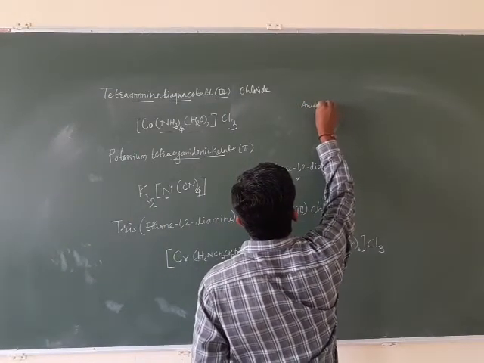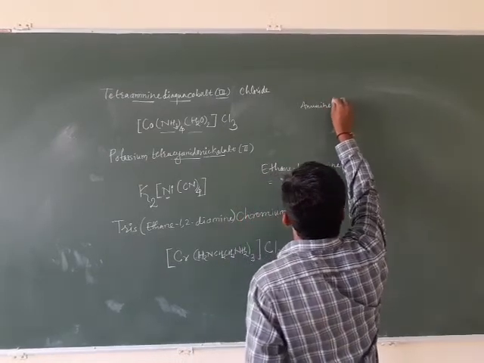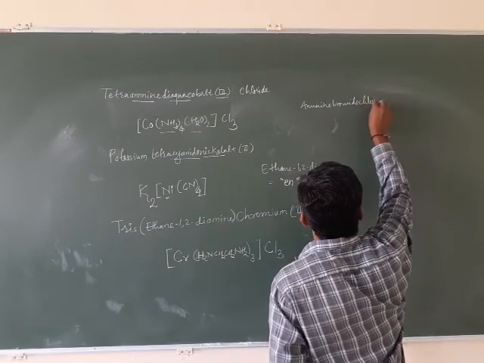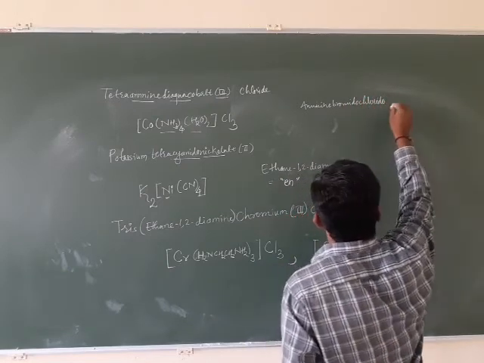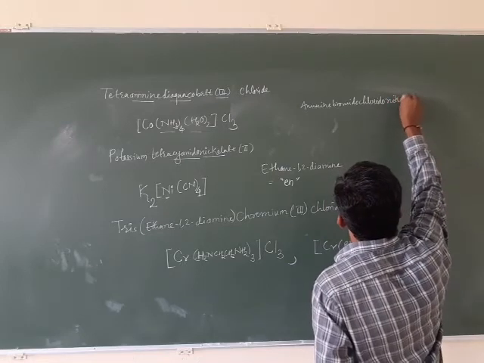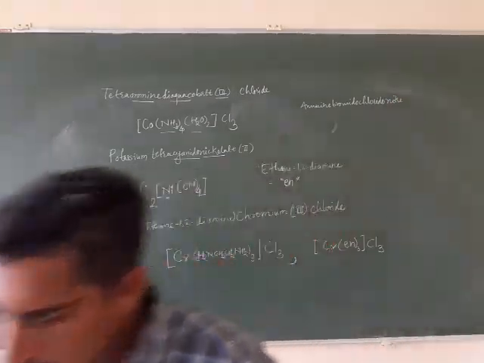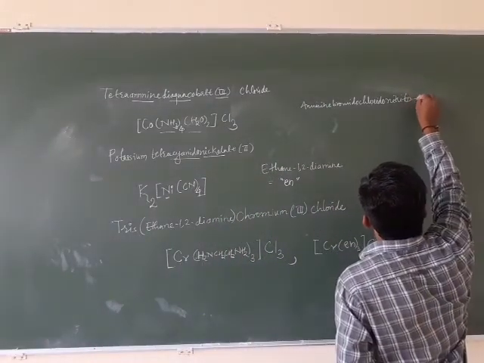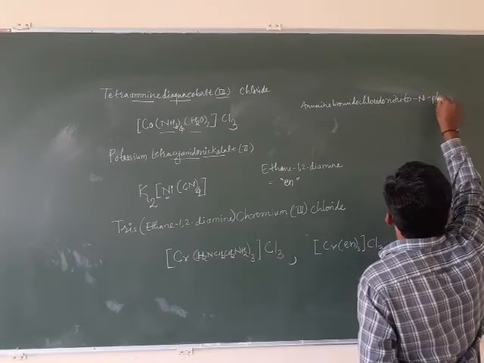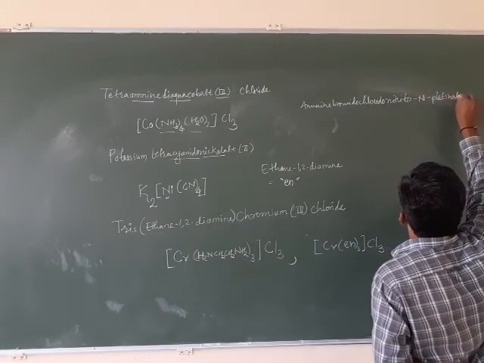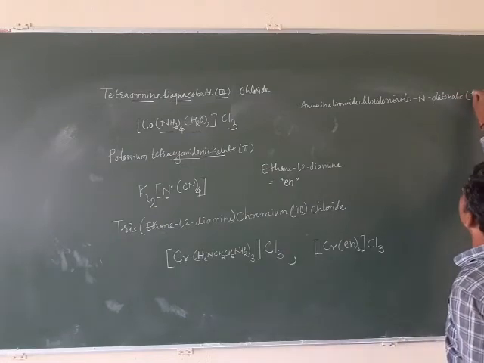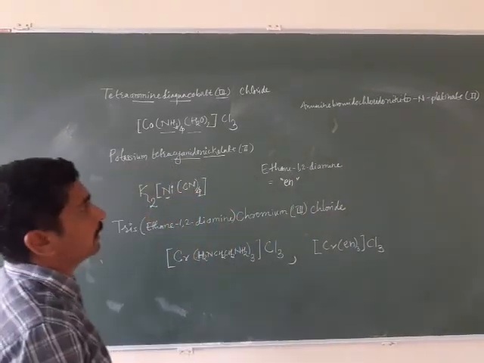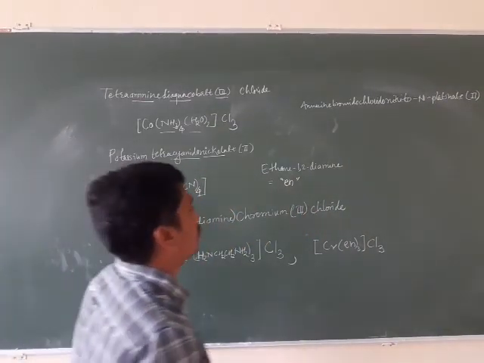Amminebromidochloridonitrito-N-platinate(II). Nitrito, platinate(II). No problem.